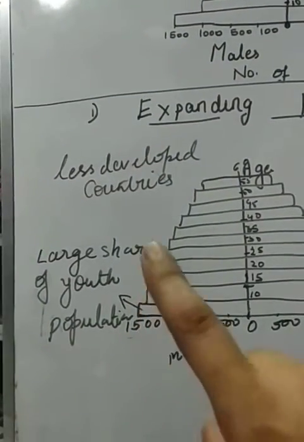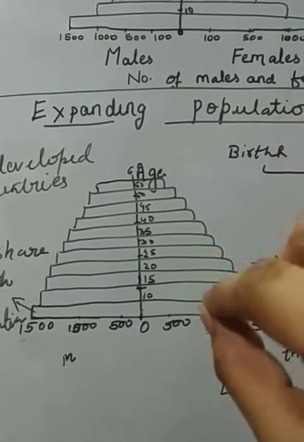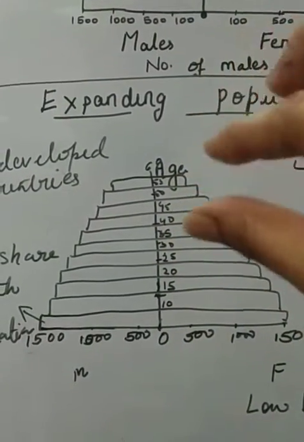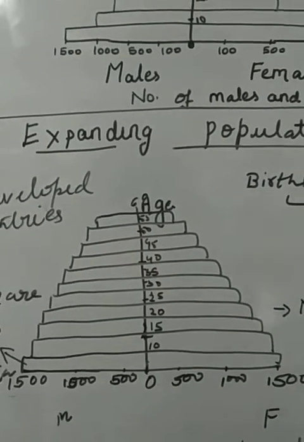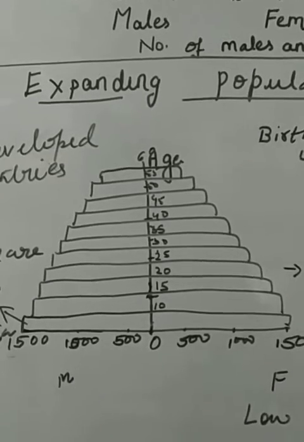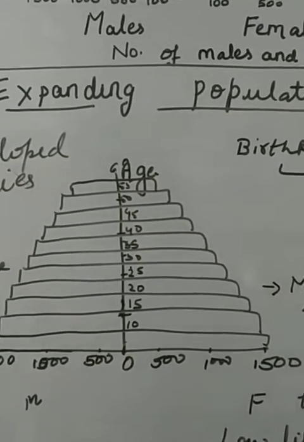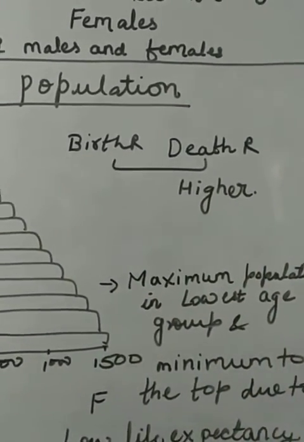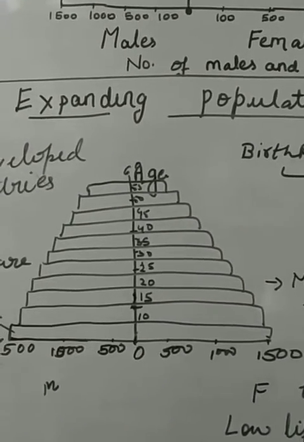So the larger share of youth population is in the group of 0 to 25, or you can include 30 also. When you move to the higher age groups, the death rate is also high in this group. The reason behind that is low life expectancy. Due to this, there is a large share of youth population as well as a large share of old population. That means in an expanding population, birth and death rates are both higher. So this is the first point of expanding population, the same thing you studied in demographic structure.